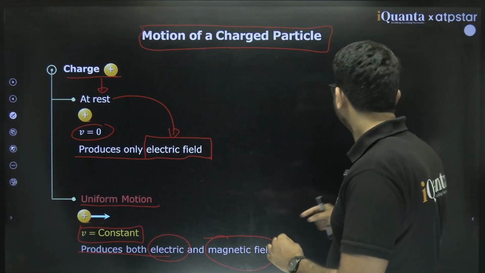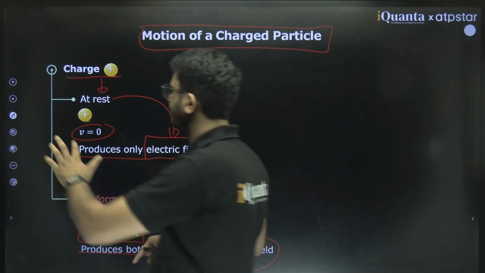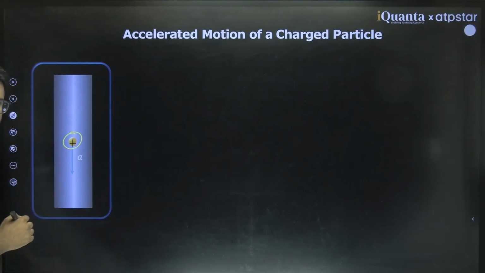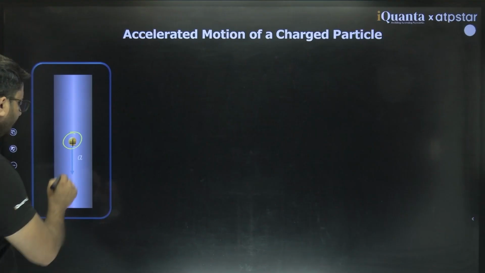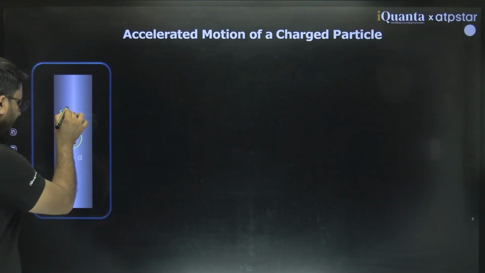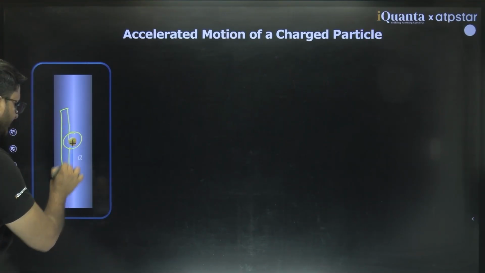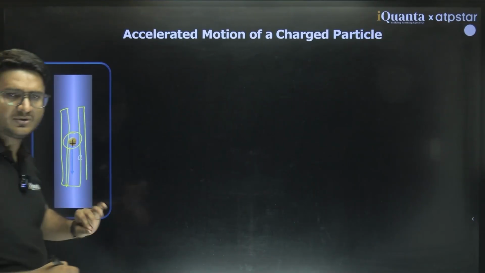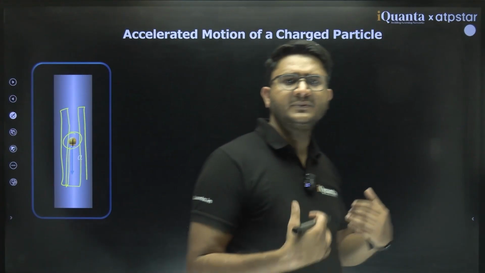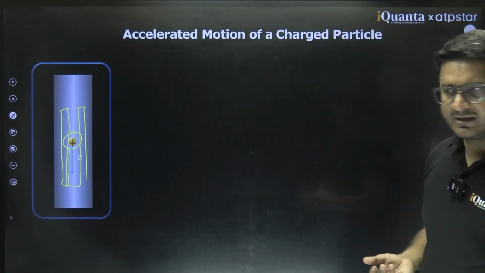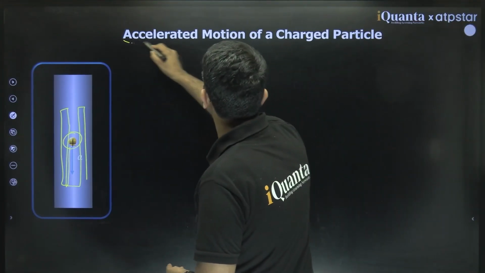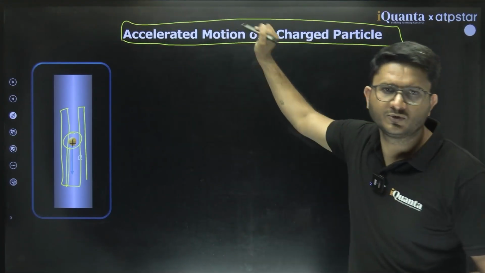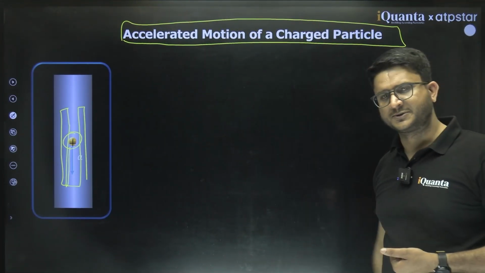But the third case is, what if the charge is accelerated? Like if it is oscillating, like this, it is going in this direction, then it is coming back. So it is an oscillating charge. So velocity direction is changing. Then what is happening? Acceleration would be there. So accelerated motion of a charged particle is the source of electromagnetic wave production.